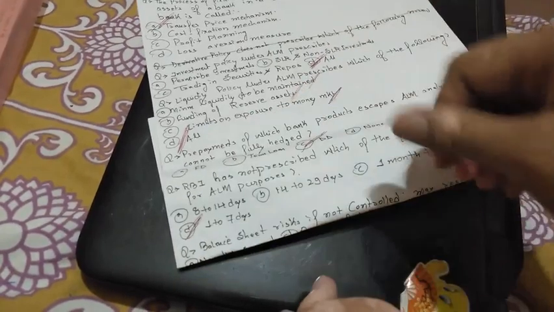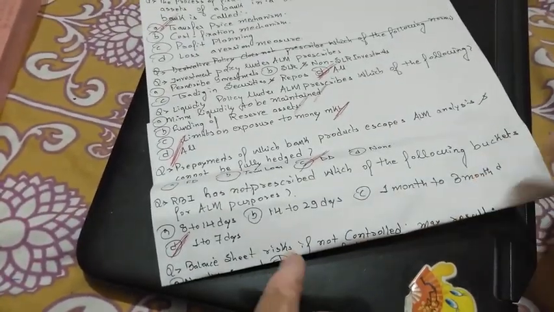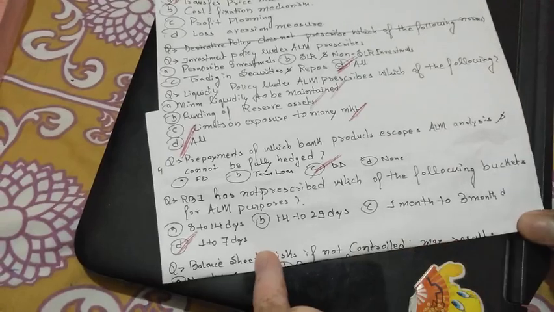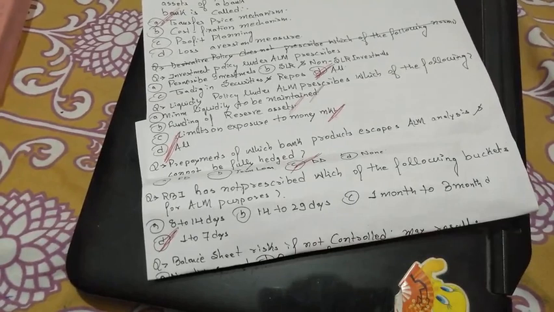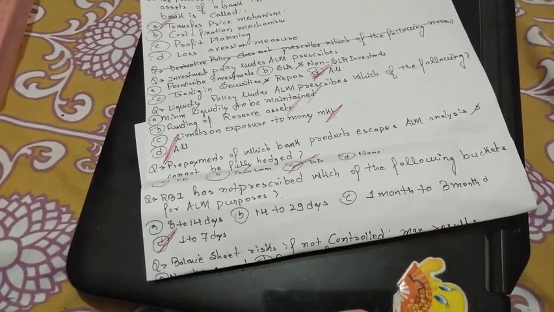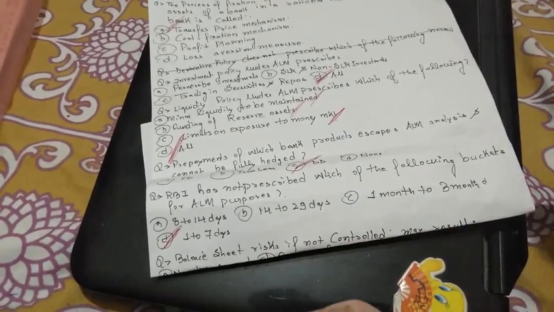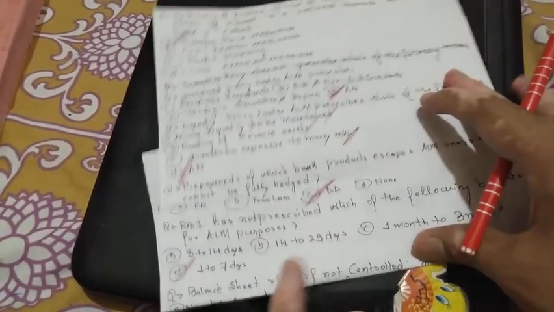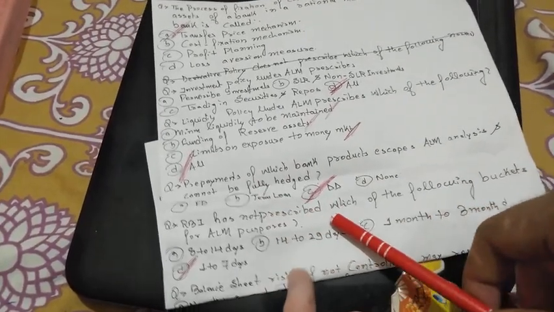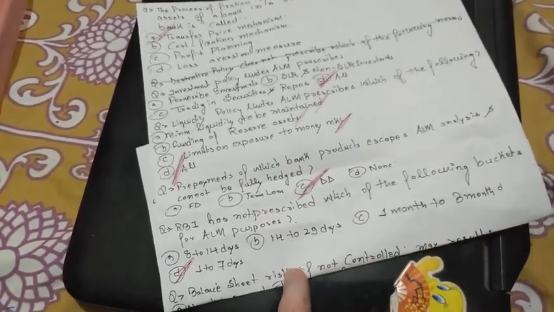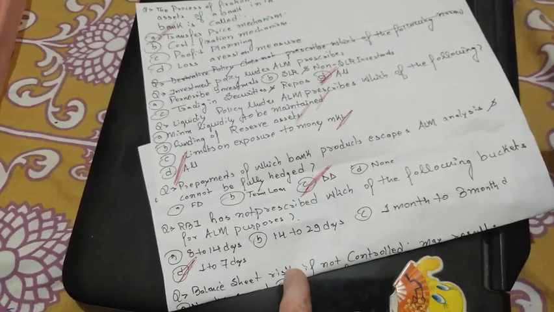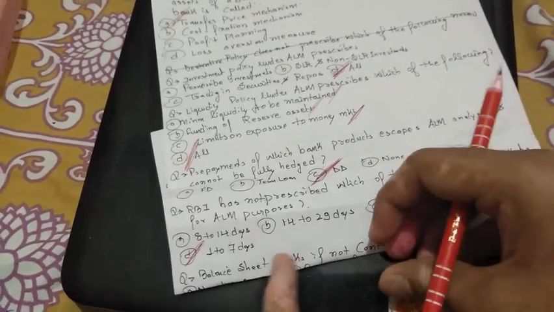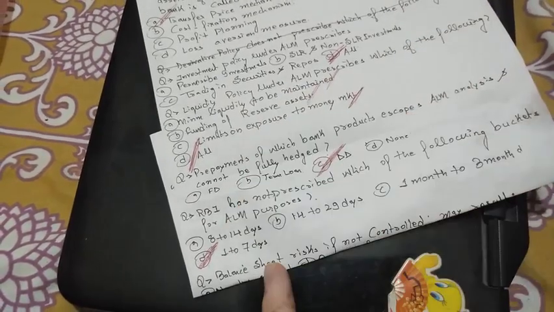Next question, prepayment of which bank products skips ALM analysis. As we have discussed in the ALM, we take only the assets and the liabilities, only the time liabilities, not the demand deposit, because we can't manage that as it can be demanded anytime. So the option is demand deposit, which is not taken into ALM analysis. Next question, RBI has not prescribed which of the following buckets. So RBI prescribes many buckets of the investments or the time limit in which they can invest, but 1 to 7 days is not allowed by the RBI because of various reasons.